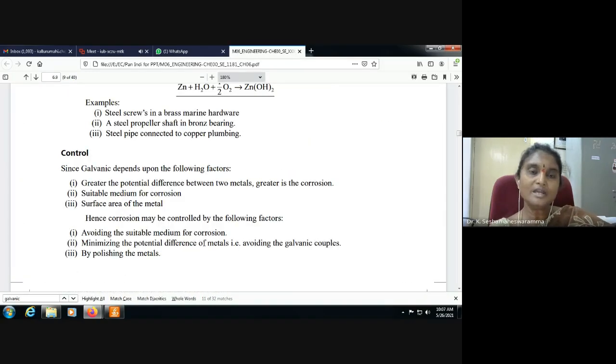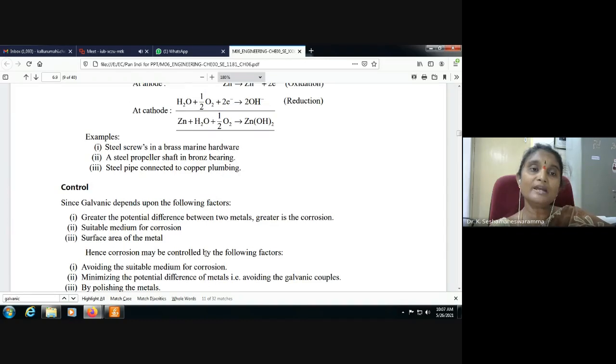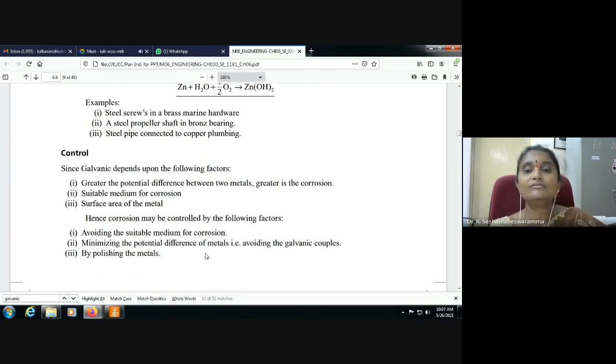A galvanic couple means metals having a greater potential difference, which act as a galvanic cell. Suppose one metal is from the top of the galvanic series and one metal is from the bottom; there is a large potential difference, and they act as a galvanic cell.